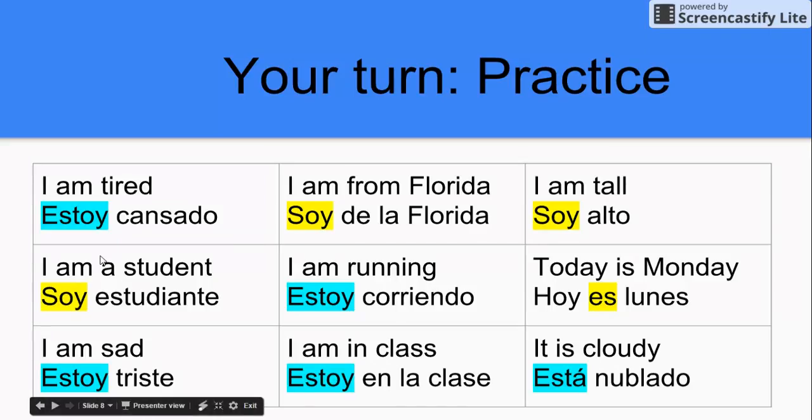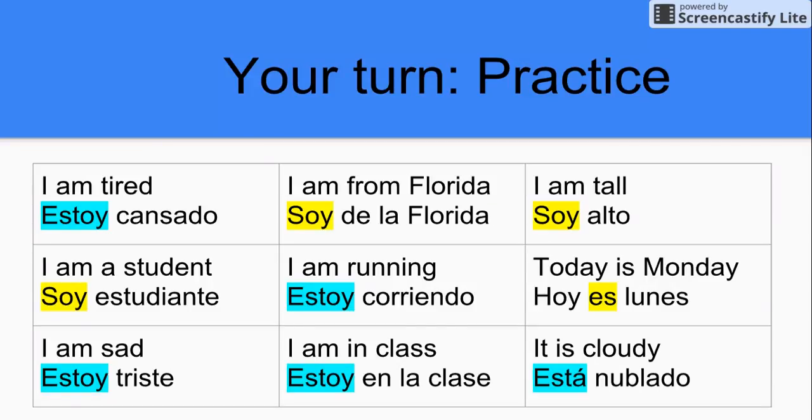Hopefully you remember that when we use ser, when we're talking about our professions, even though being a student might not seem like it, it's considered a profession in this category, we drop the word a. We just simply say soy estudiante in Spanish. We don't want to say soy un or una estudiante. The only time that would be is if you put an adjective here like soy un buen estudiante. I am running, estoy corriendo. Today is Monday. Hoy es lunes. I am sad, estoy triste. I'm in class, estoy en la clase. And it is cloudy, está nublado.